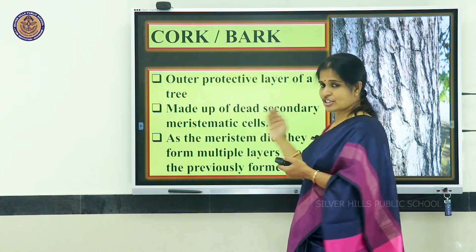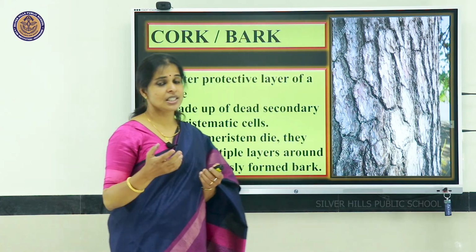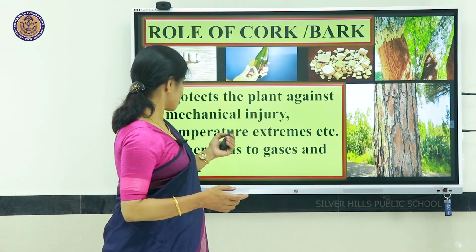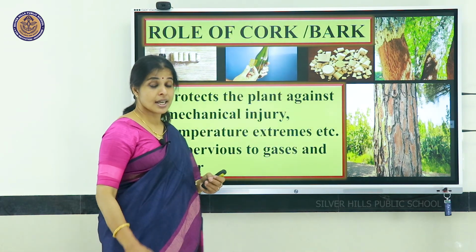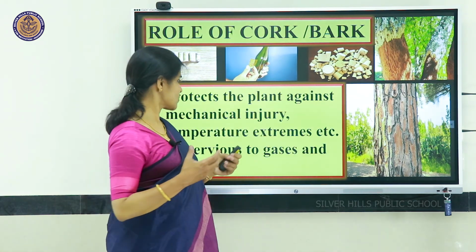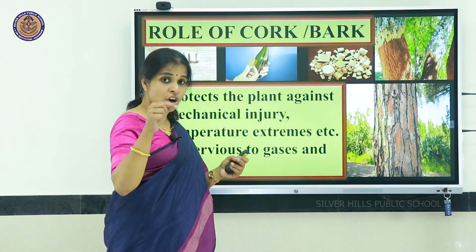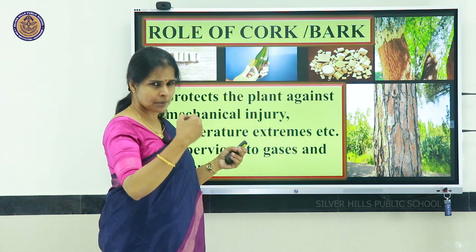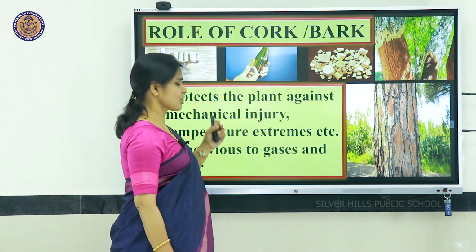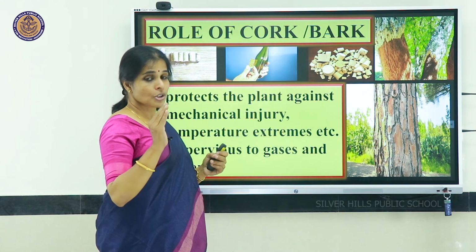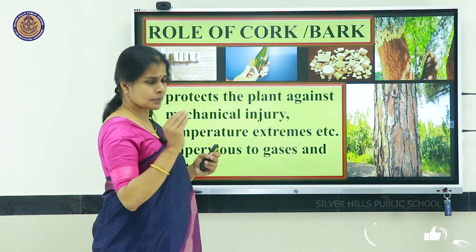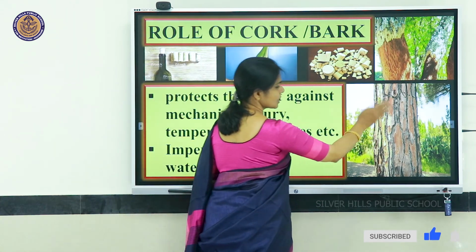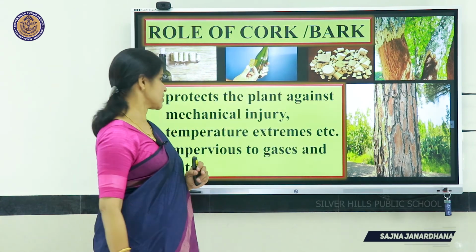Bark is present on the tree, which is very hard, which is protecting the plant from many injuries such as mechanical injury and extreme temperature conditions. That is, when the climate is extreme, it may not affect the live cells present inside the inner part of the plant tree, because the outer thick multiple layer of bark is present.